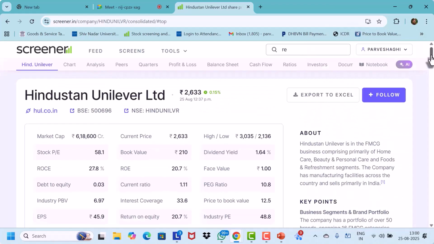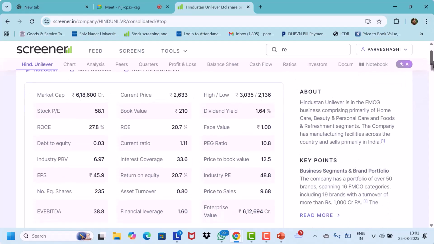So we know the market cap, we know the current price, high, low. Now we come to stock P/E, which will come a little later. Then we have, we'll touch some of them, maybe everything. But I'm just going to cover something: debt equity ratio.